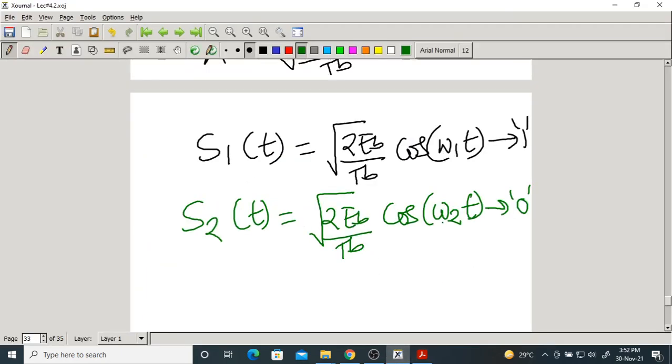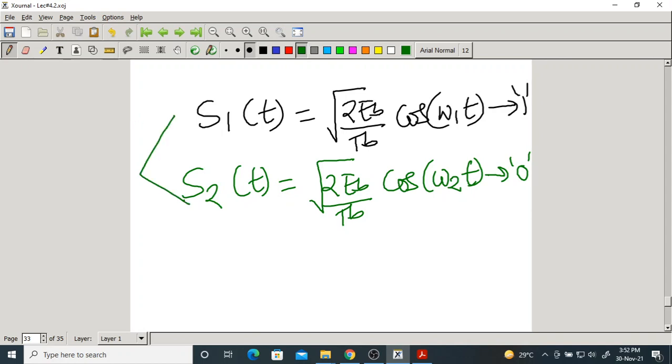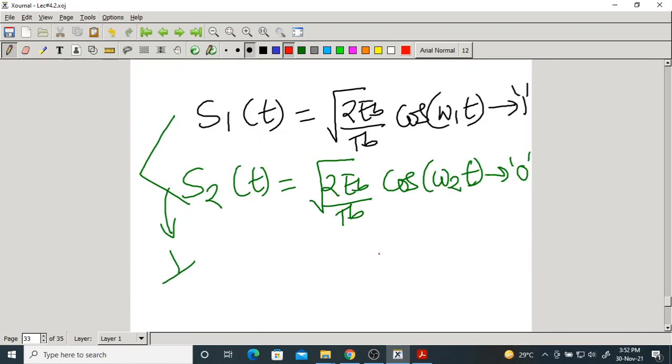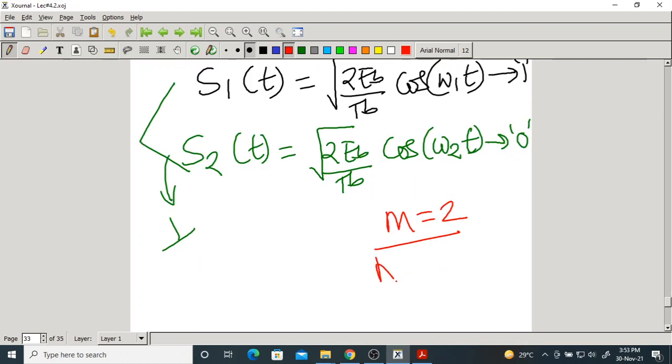And one more thing is, these two are orthogonal, perpendicular to each other. So that's why it is also called orthogonal modulation. Now here M equals 2, we know already. M means the number of waveforms that are transmitted. But what about N? N means the number of basis functions that are required. How to calculate the number of basis functions? It depends upon the number of linearly independent energy signals.